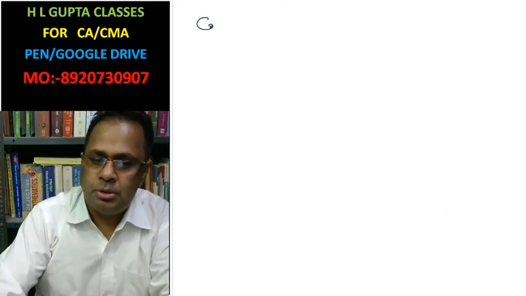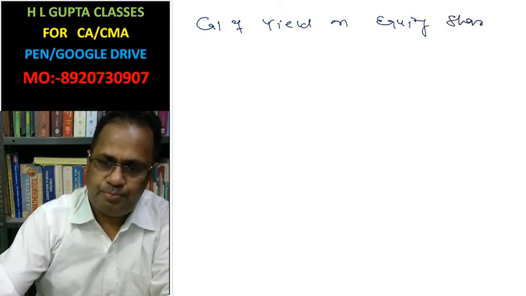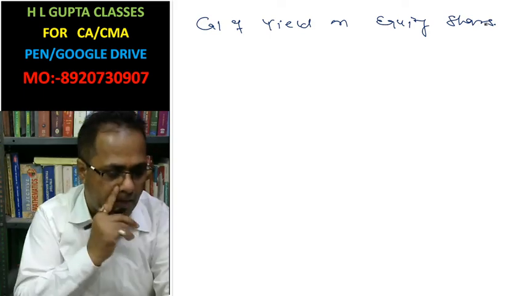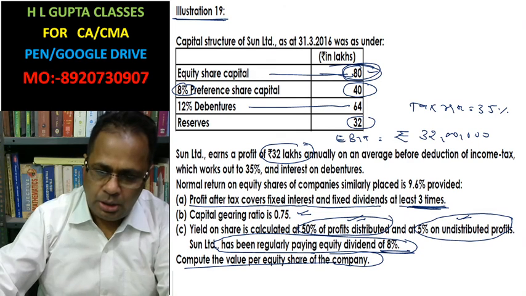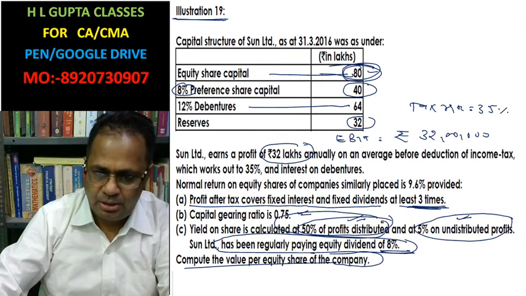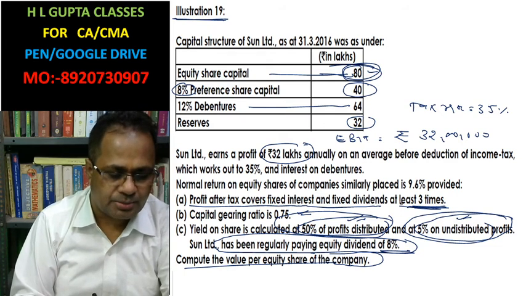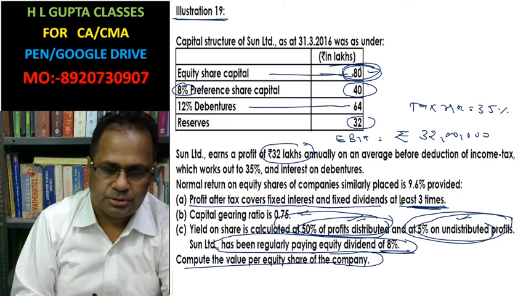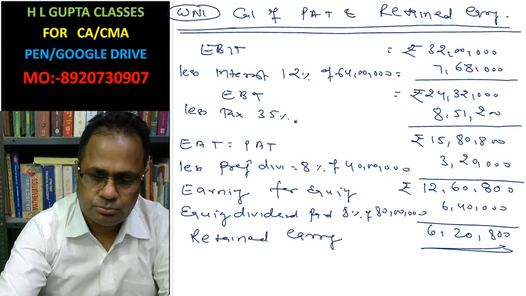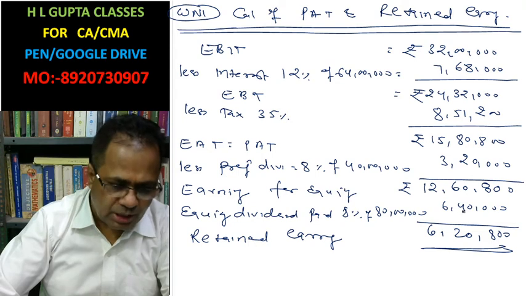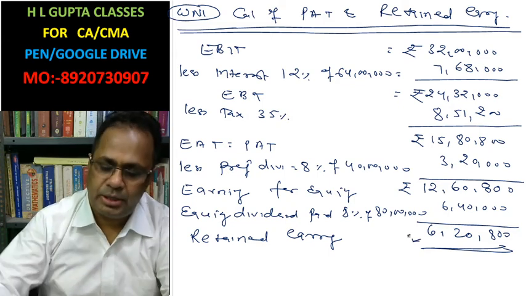Calculation of yield on equity share. In this case, what is being said about yield on equity? 50% of distributed profit and 5% of undistributed profit. Like this, 6,40,000 is distributed and retained earning is 6,20,800. In this way, we have to calculate the yield.